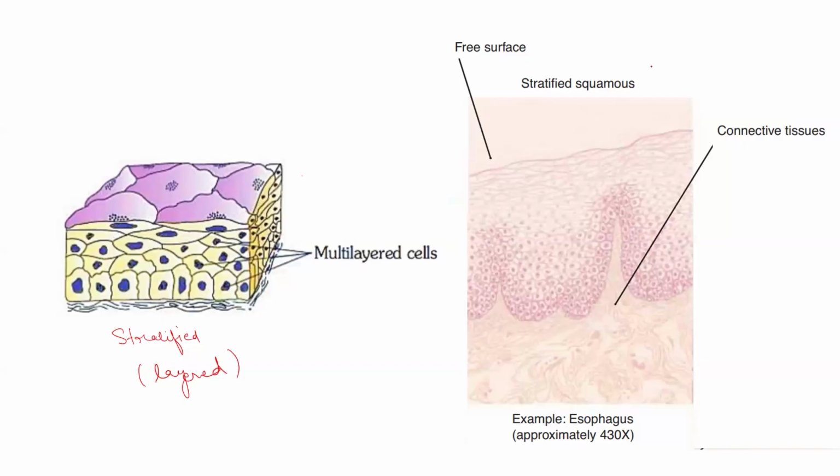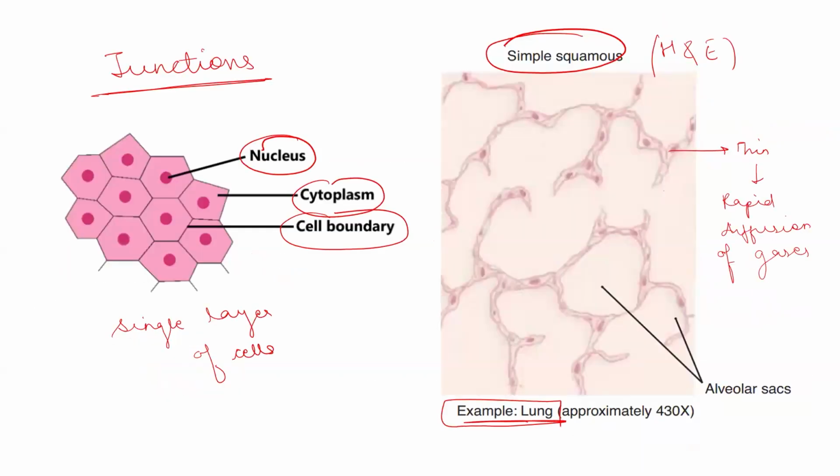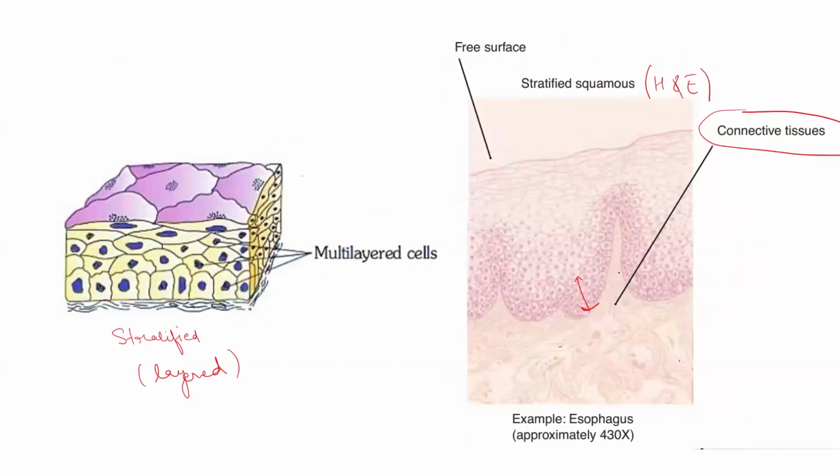So this figure shows an H&E, that is hematoxylin and eosin stained image, which we visualized under the microscope. So you can see here that the epithelial tissues, as I mentioned, are provided with the blood supply with the help of the connective tissue which is present beneath them. And you can see here that it is a layer of cells, not a single cell, unlike the simple squamous epithelium, where there is just the single cells that are present in vicinity of each other. While in this case, you can see that it is a layer of the cells which are present one over the other. So this is an H&E image of the esophagus, where the stratified squamous epithelium is present.